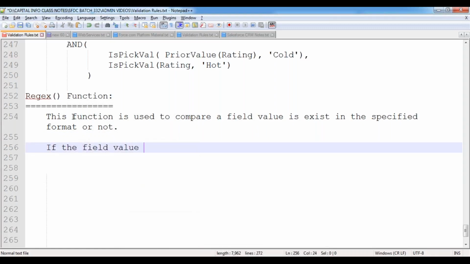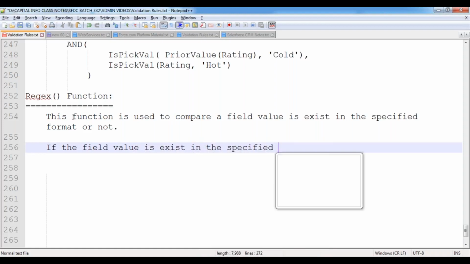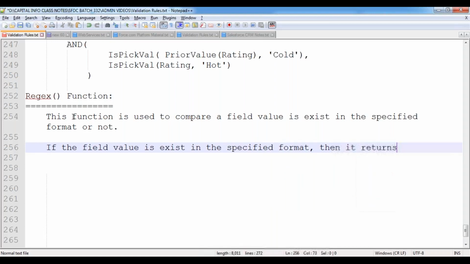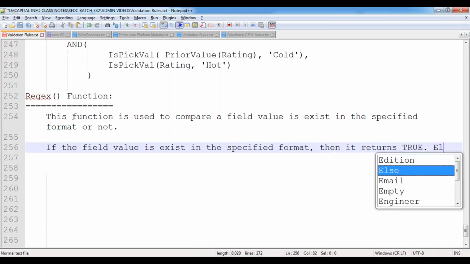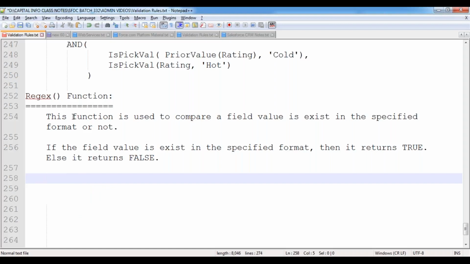If the field value exists in the specified format, then it returns true. Else it returns false.